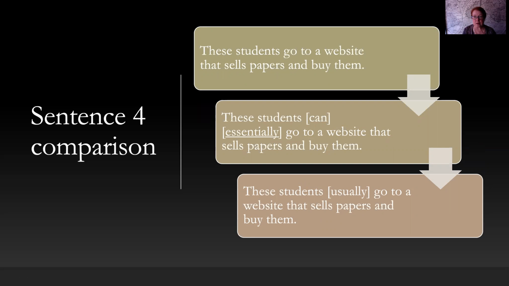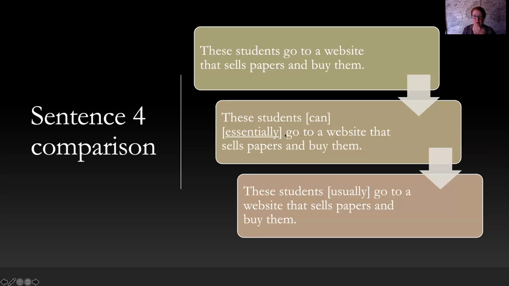So, okay, here's what it looks like with the hedging. These students can essentially go to a website that sells papers and buy them. And then in the original, you had all these words together. You don't have to use them together. They're all correct. So I just wrote the sentence, the third example here. These students usually go to a website that sells papers and buy them.